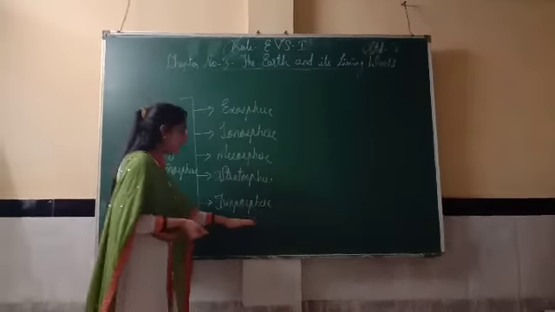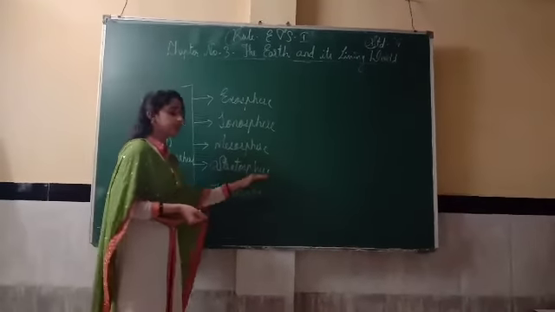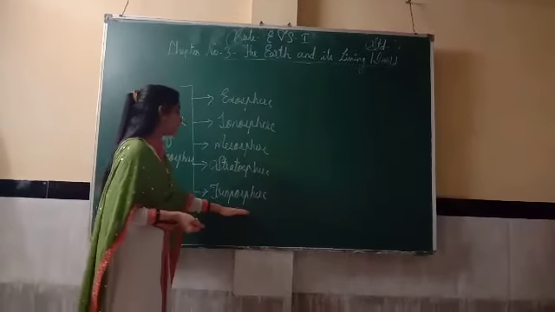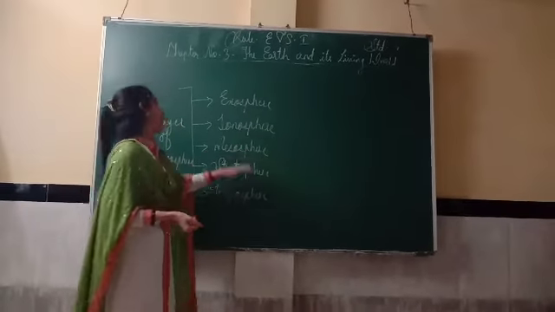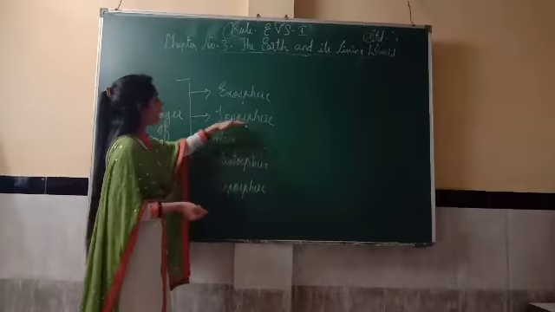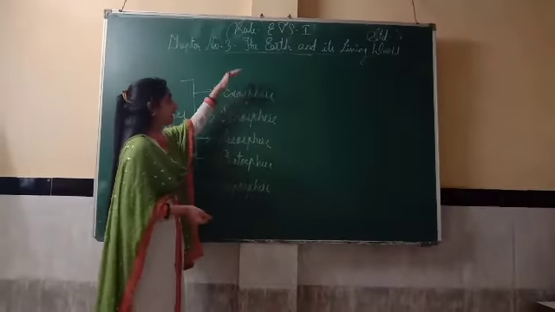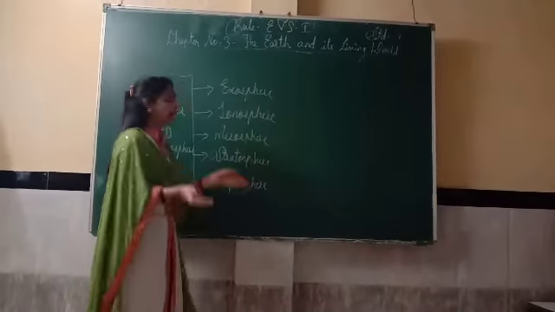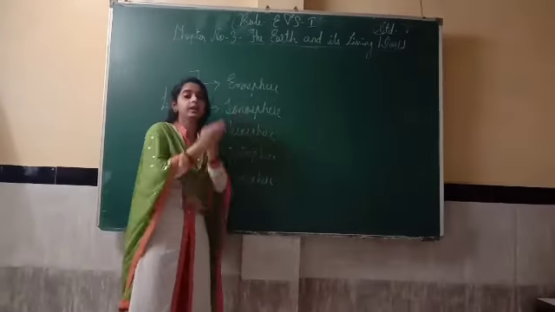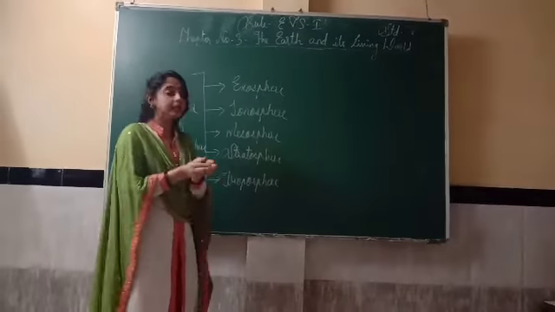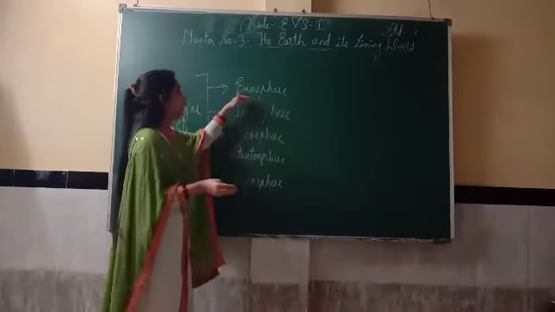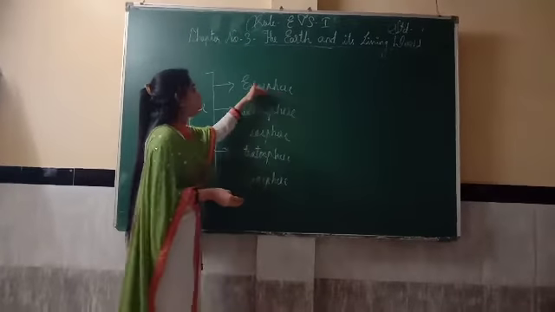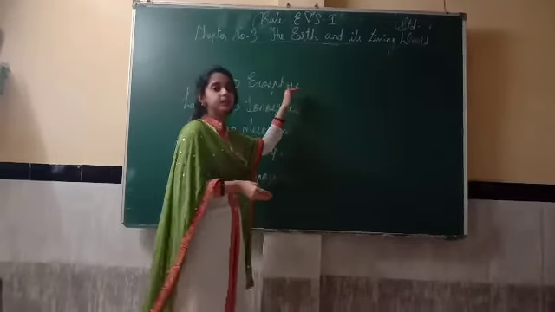As we go in a downward direction, means as we are close to the earth, at that time the gases will increase. But when we go higher and higher in the spheres, the gases will decrease. It means if these spheres are nearly close to the earth, the air will increase, and as we go higher and higher to the sky, the gases will decrease.